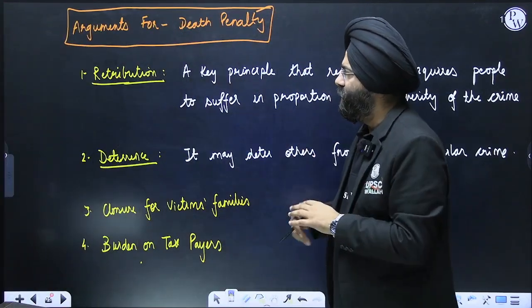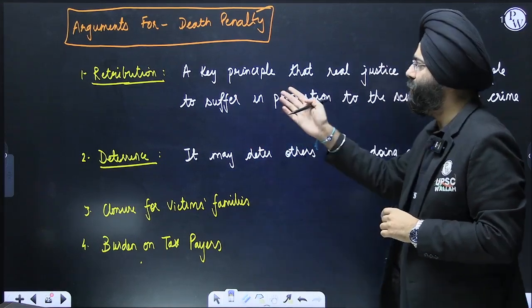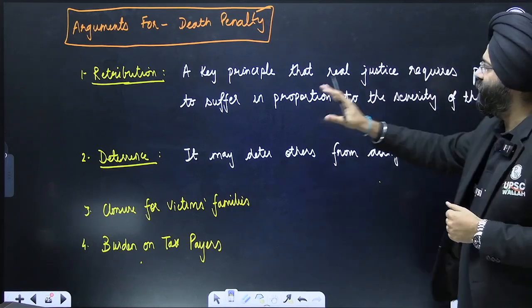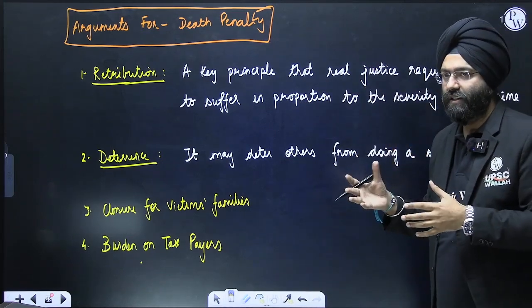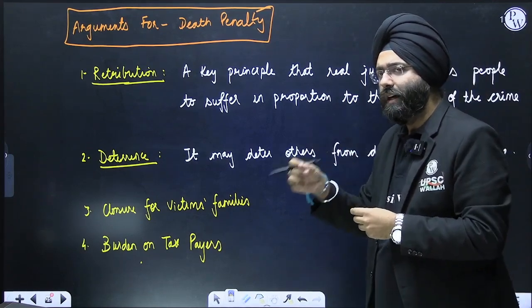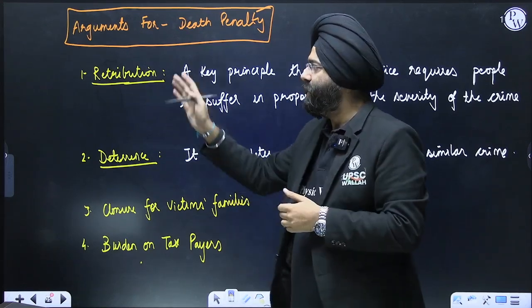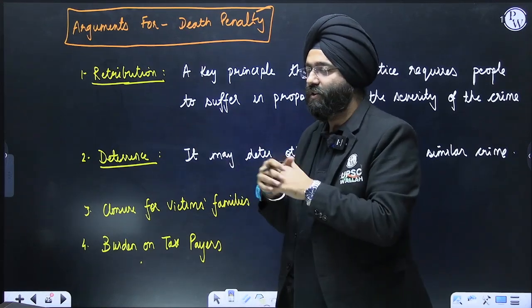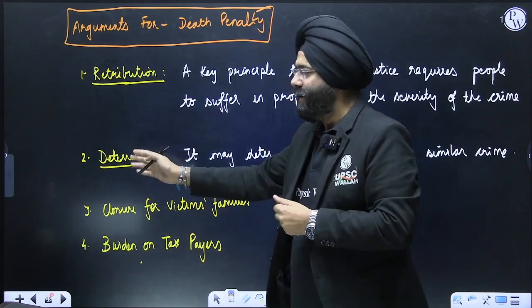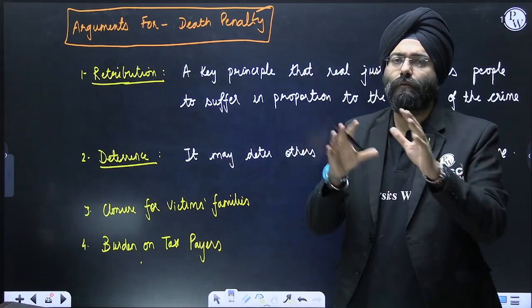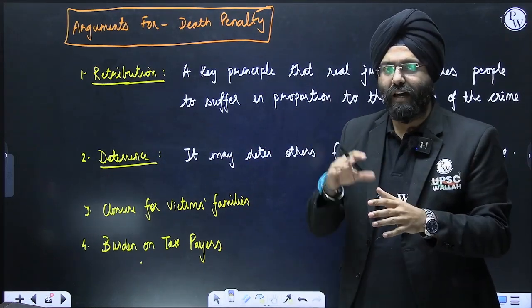This is very important. First is retribution. Retribution is a key principle that real justice requires people to suffer in proportion to the crime that has taken place. That means if you have committed a crime, you will get a penalty, an outcome equivalent to what you have committed. So as a principle, retribution is a principle of law and justice. Next is deterrence. Deterrence would refrain other people from doing that particular act again.